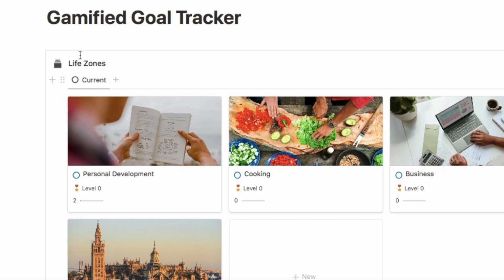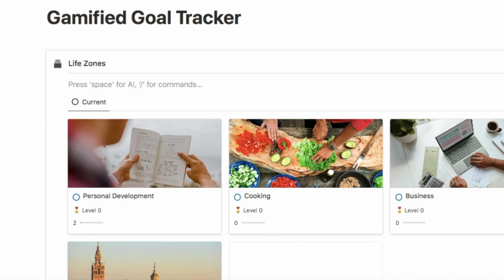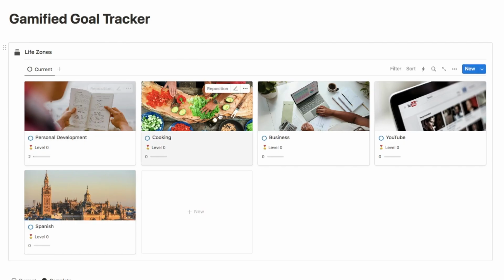I'm also just going to add in a divider between the title and the database. So if you just hit enter, type 3 dashes in a row, it's just going to add a divider, and I'm just going to delete that space. So this is what it looks like.